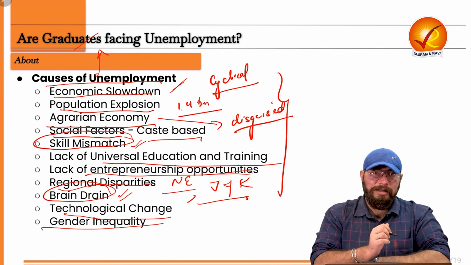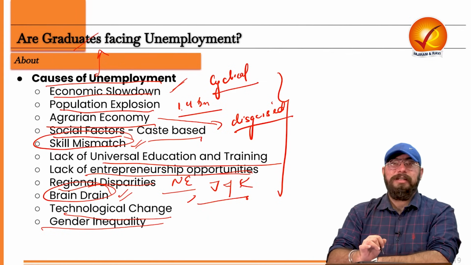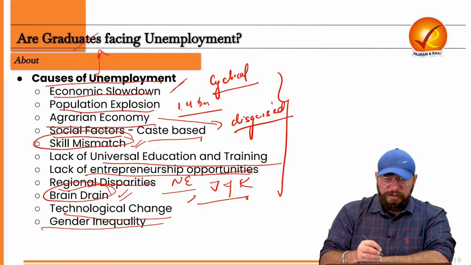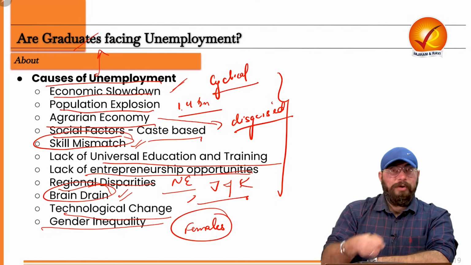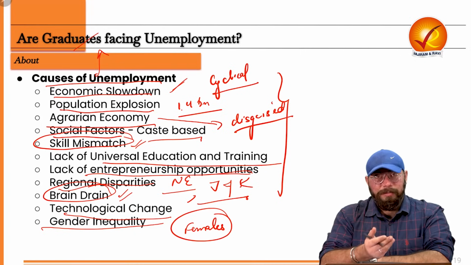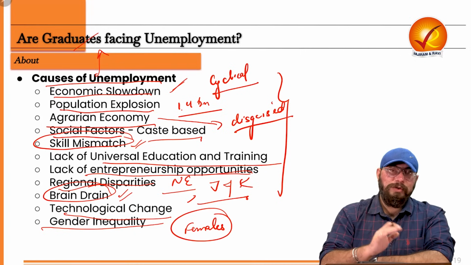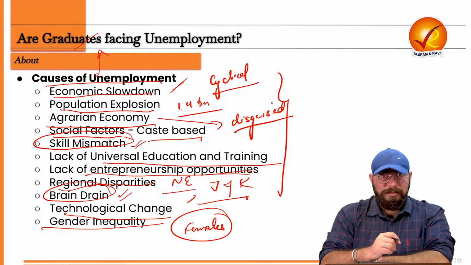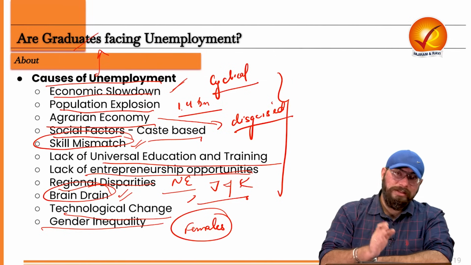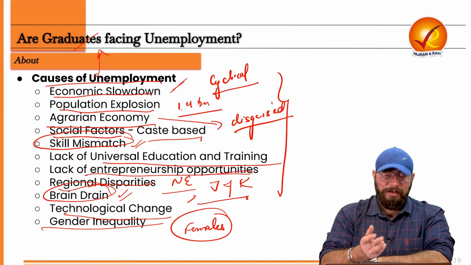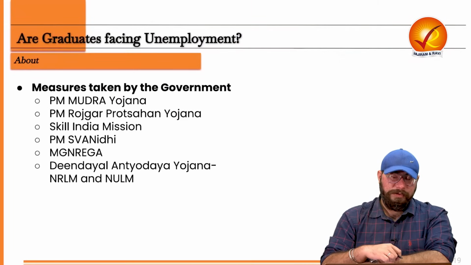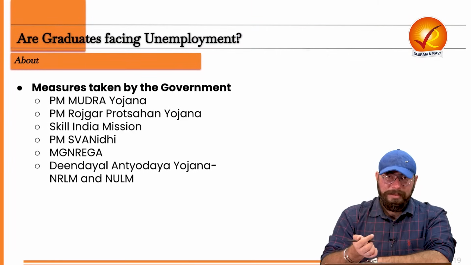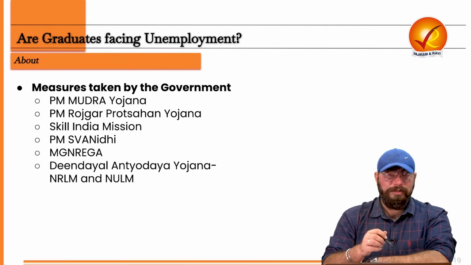So gender inequality. Now, of course, graduates are facing unemployment, but who amongst them? Females, right? Amongst them, females are the ones, because of gender inequality, the patriarchal mindset of our society, they are also not getting employment opportunities. And unemployment level amongst women is even higher, right? So I hope the causes of unemployment are again very much clear to all of you. Now, what are the measures taken by the government to ensure that employment opportunities are created?